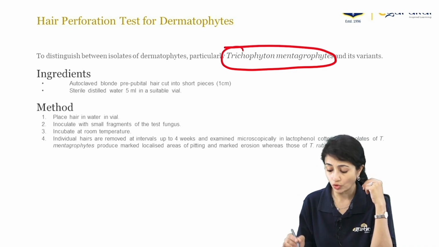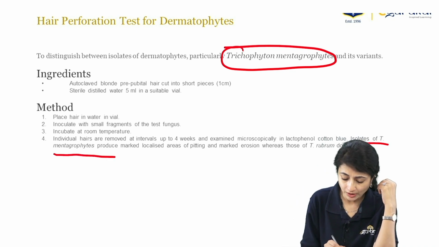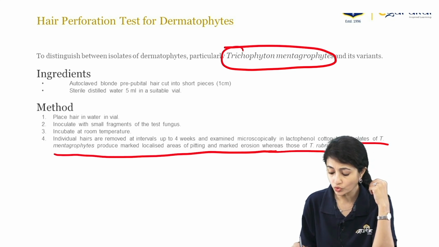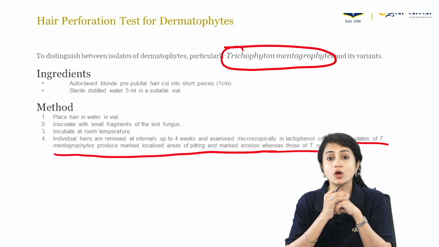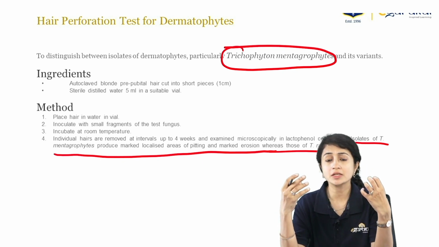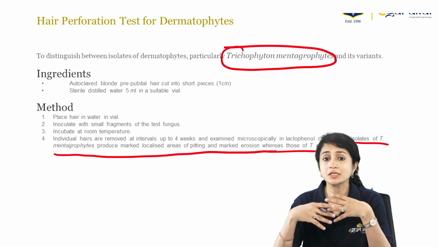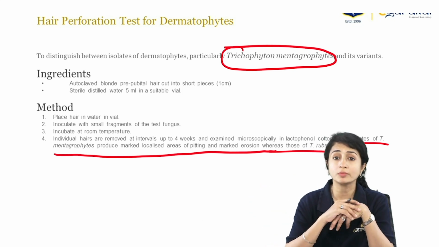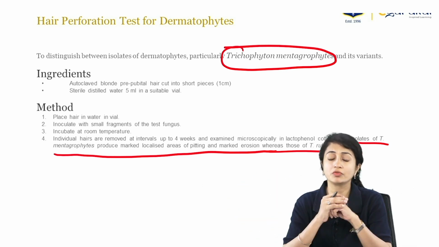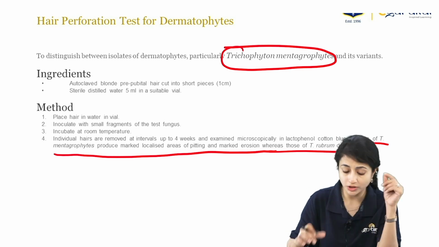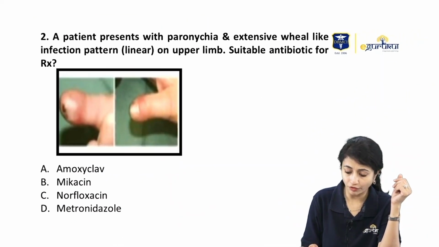Isolates of T mentagrophytes produce localized areas of pitting, whereas those of T rubrum do not. Now why this? Because earlier T rubrum was one of the most common causes, but these days T mentagrophytes is emerging as a common cause, and to differentiate between these two, we use this hair perforation test. So the hair perforation test is for Trichophyton mentagrophytes.